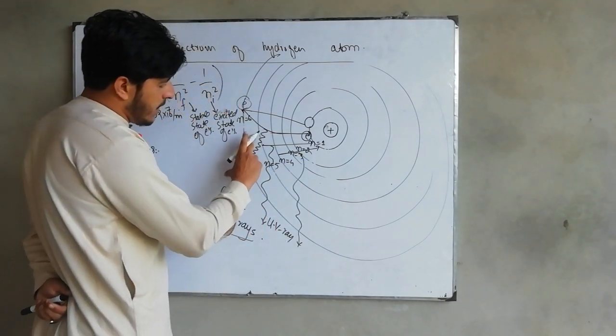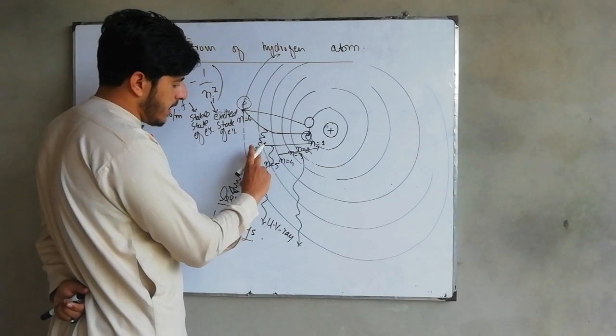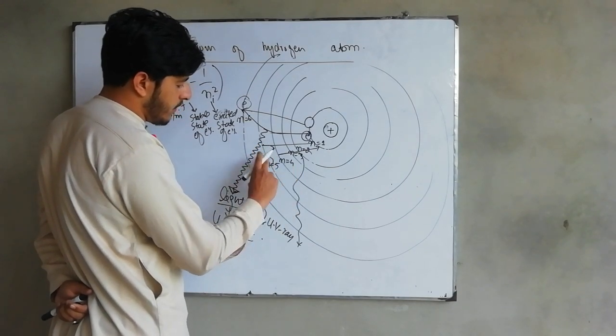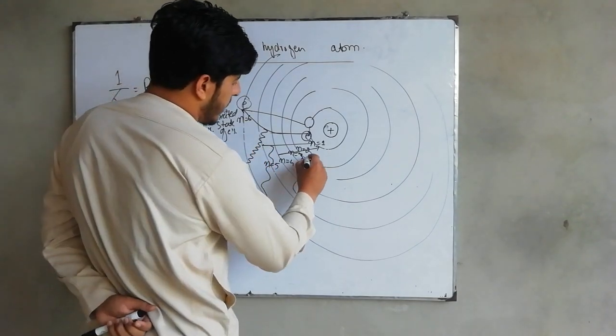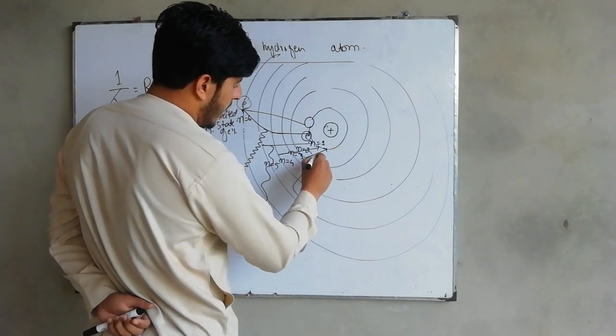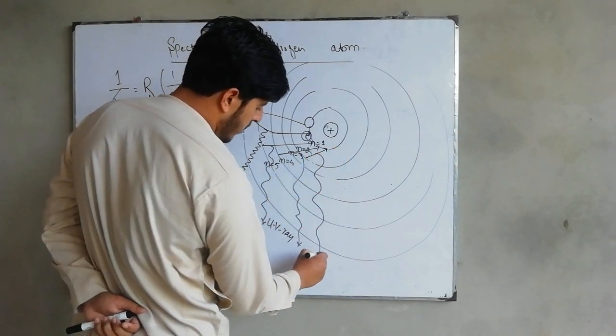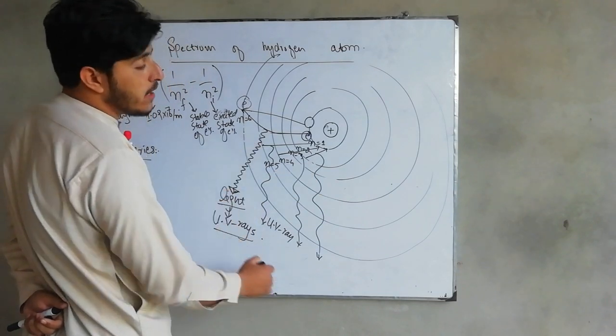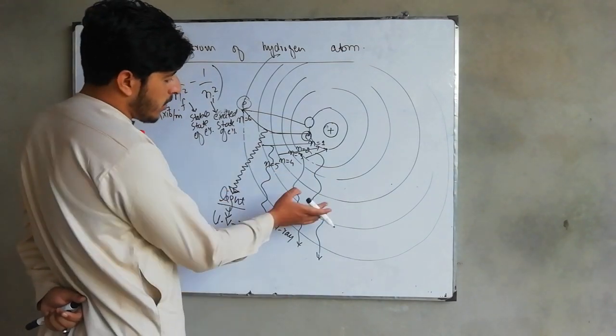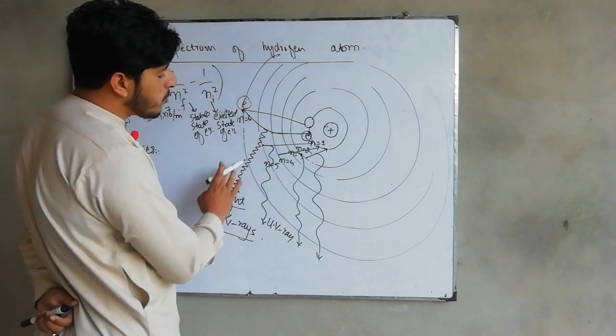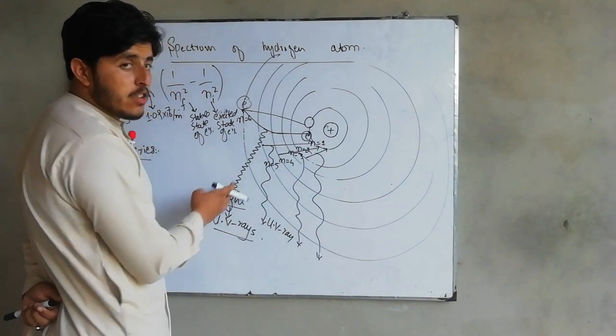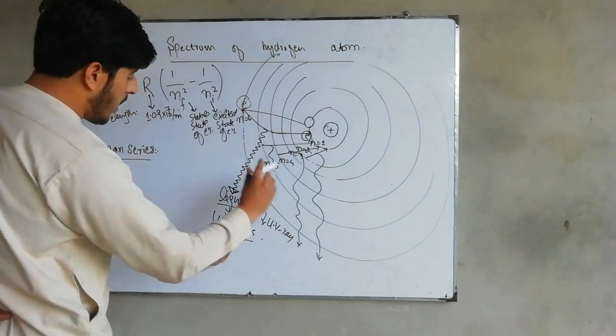This is high frequency, this is less than that, this is much less than that of this one. So if the transition is from n is equal to 2 to n is equal to 1, again ultraviolet. But the difference is only in the energy and the frequency. So this kind of a series that has been obtained by us with the help of the electronic transition is actually called Lyman series.